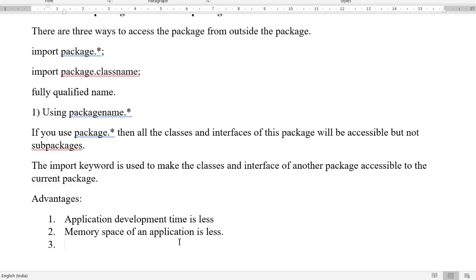If we create all the classes in one program, it will take a lot of space. For this, Java designed such a beautiful concept called package, where we can store all our classes and programs in different ways, and as and when we need, we can access them. Performance of the application is more.